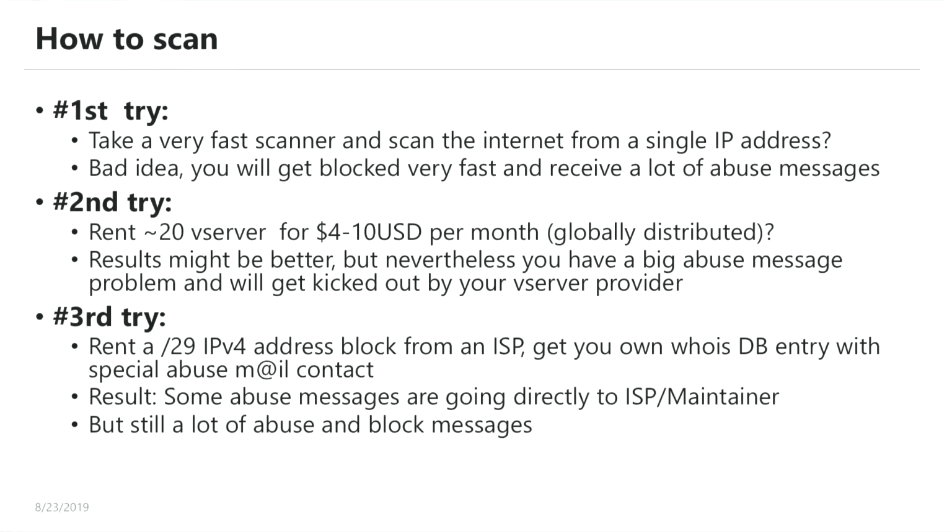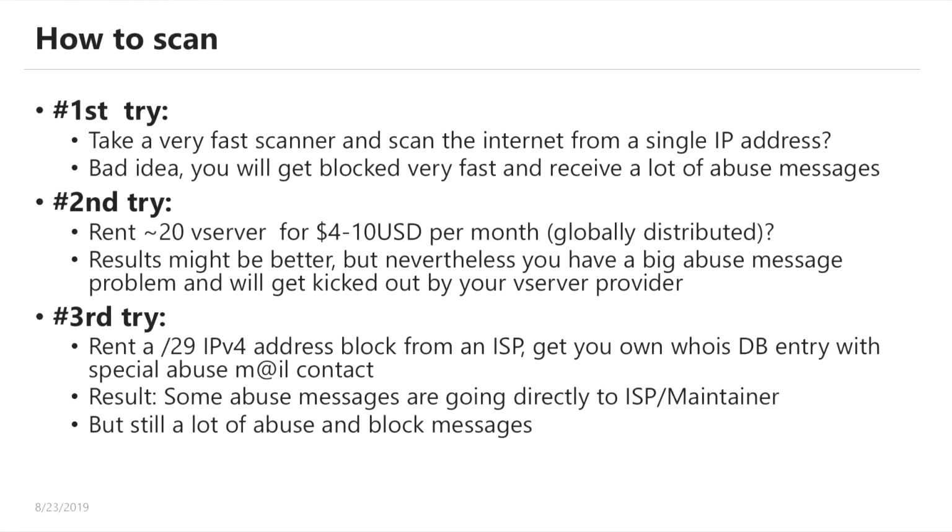The third try was to rent a /29 from an ISP to get your own WhoisDB entry with your own abuse mail contact. Then we thought, okay, we are lucky, now everything will be fine. But the problem was that these automated IDS intrusion detection systems are not only reporting to the abuse mail that's standing in the Whois entry, they are also sending messages to the maintainer of the IP address block. This means your direct ISP. And then we got the same problem that our ISP got informed that we are malicious, we have a botnet and whatever, and then we got a lot of trouble.